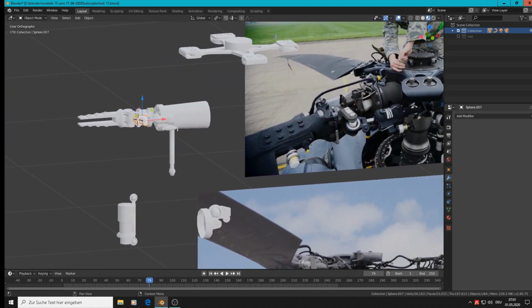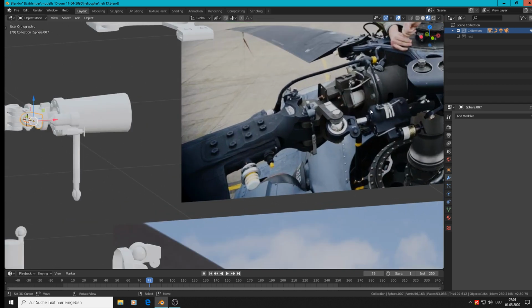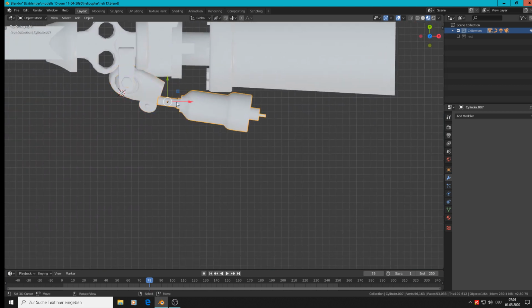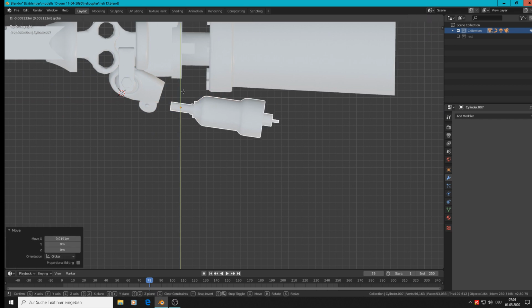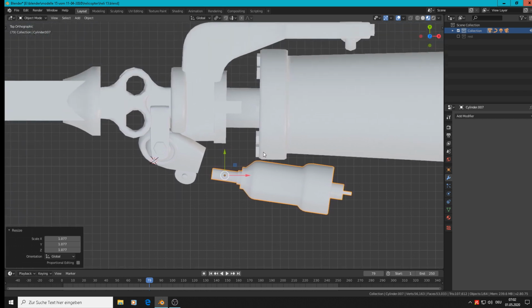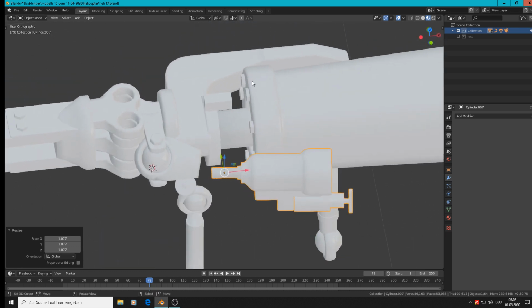I must look again at the original. It starts where the thick thing comes. And it's a big one. So that says me that must go more back. It can be a little bit bigger, and maybe that all must come more there.